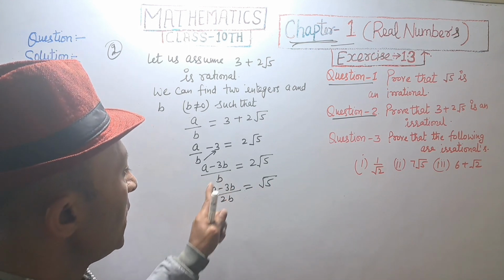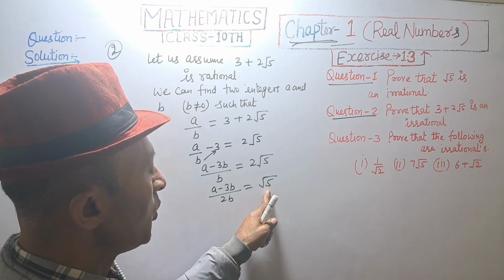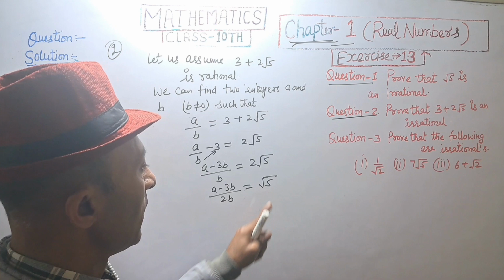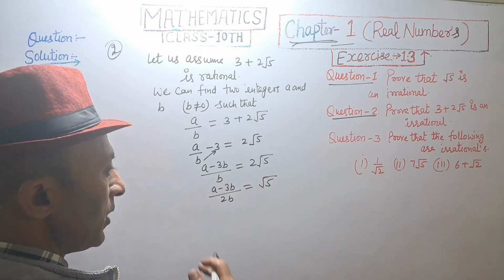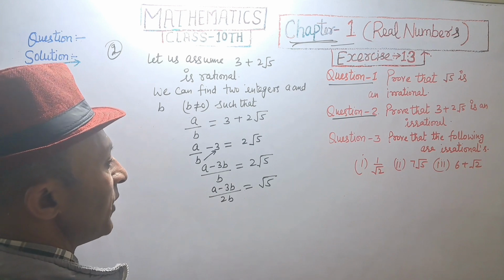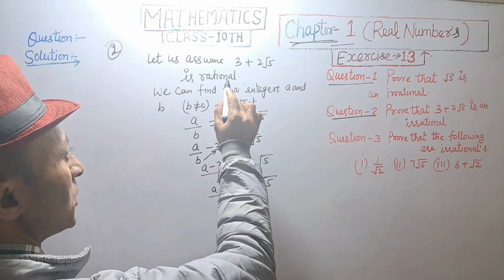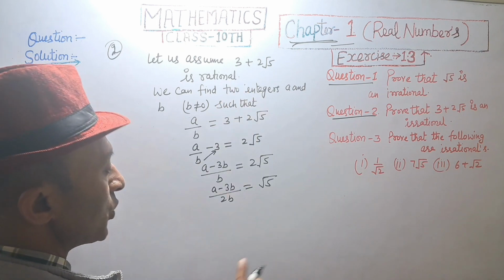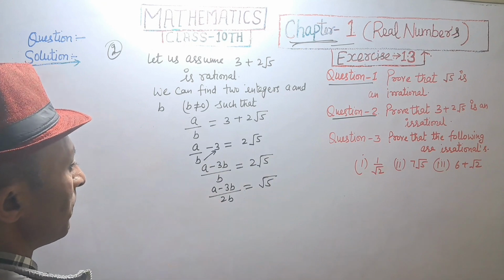A minus 3b upon 2b is rational, but root 5 is not. A rational number is not equal to an irrational number. But this contradicts the fact that our assumption is wrong. 3 plus 2 root 5 is not rational. So we conclude that it's irrational.